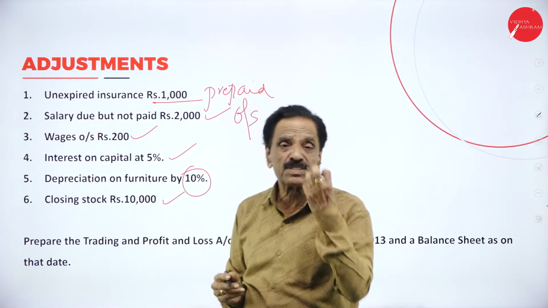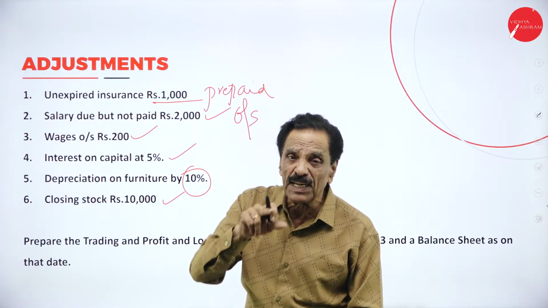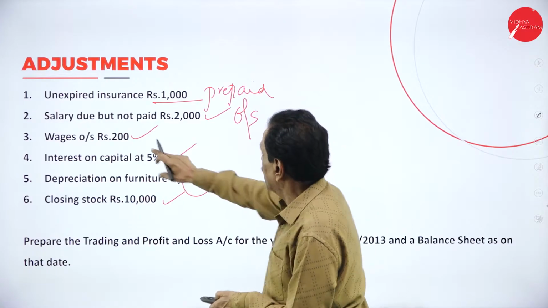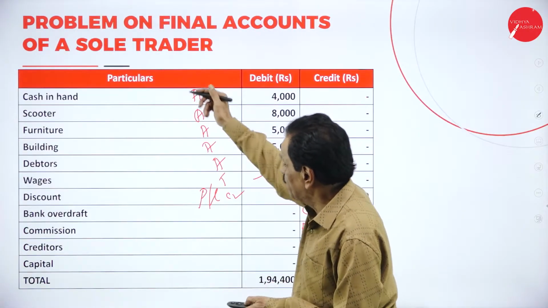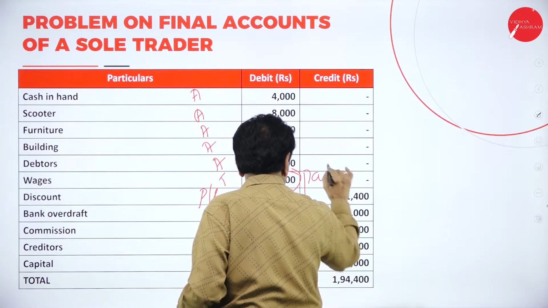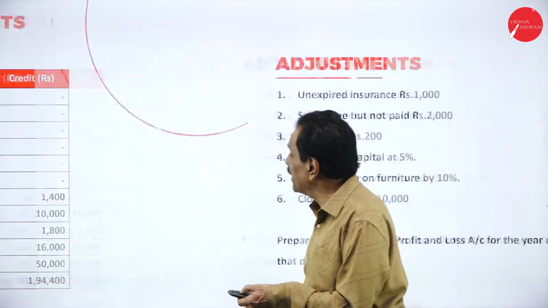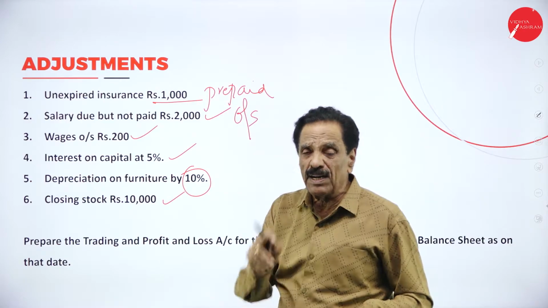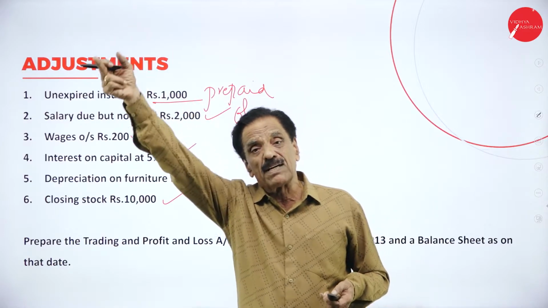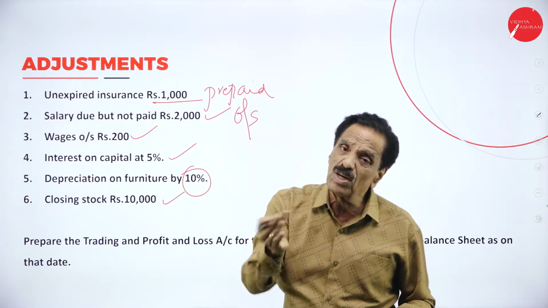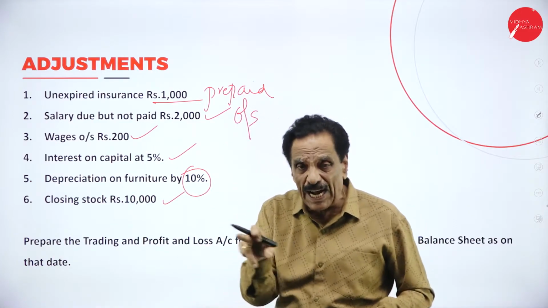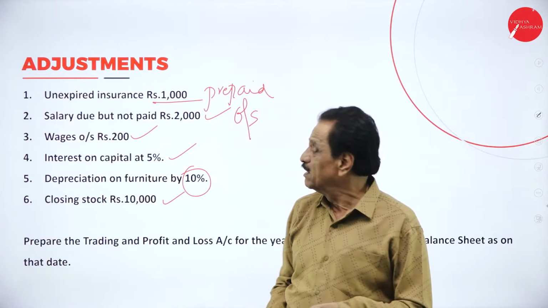Then wages outstanding, still payable, how much? 200. In the trial balance, wages is 1,200, which is already paid. How much is still payable? 200. For this year, it becomes 1,400. That 200 still payable will appear on the liability side of the balance sheet. The 1,200 is already paid, so it won't come there. It's an expenditure. How much is still payable? 200. Add it. The 200 will come on the liability side of the balance sheet.